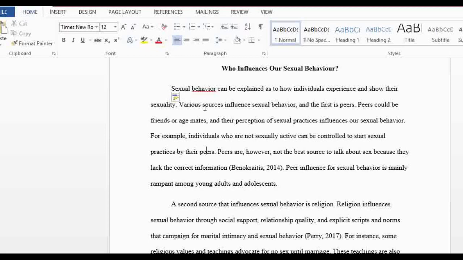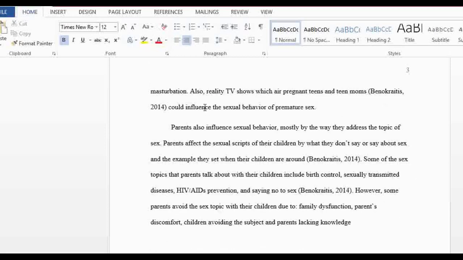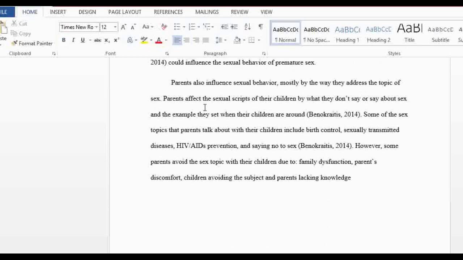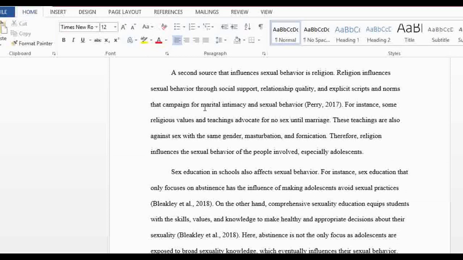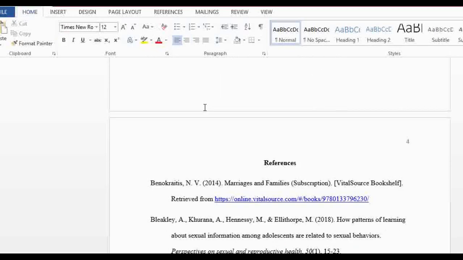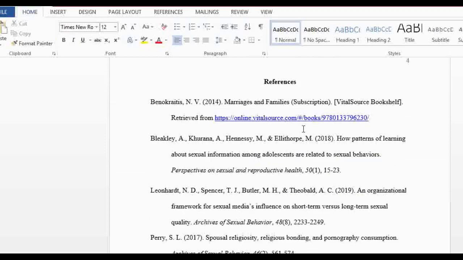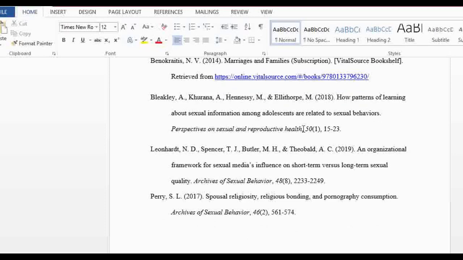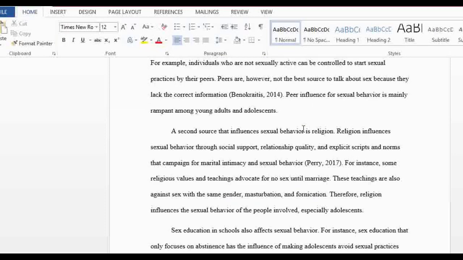So let's go on. After answering the question, you can see every paragraph is indented. I'm just showing you the basic structure. After finishing the question, the last thing of course is the reference page. You can see I've written all my references there, and basically that is the structure for APA. It's not that difficult.